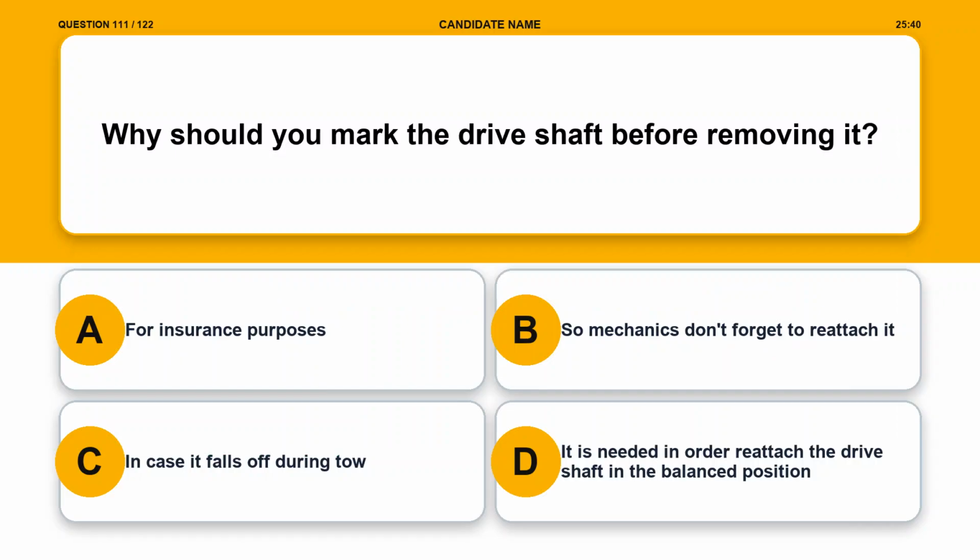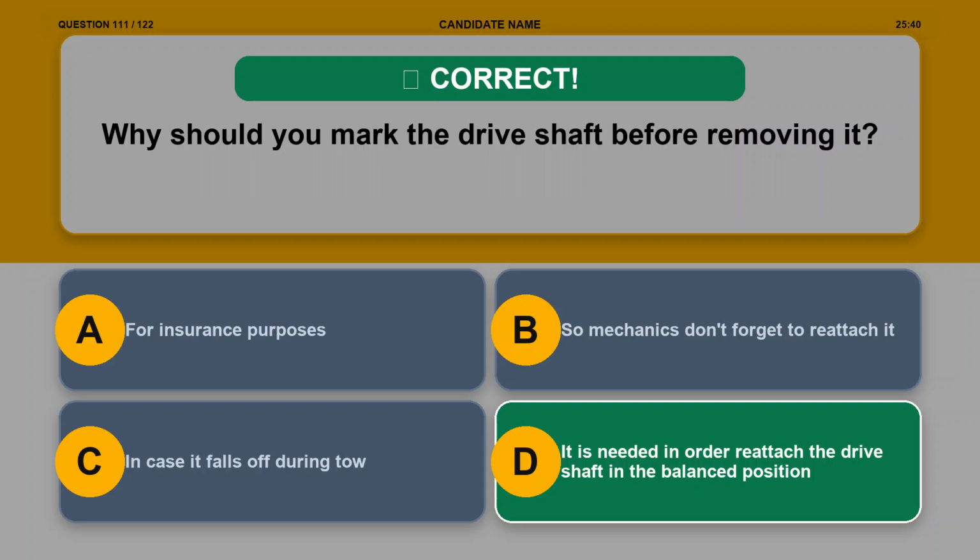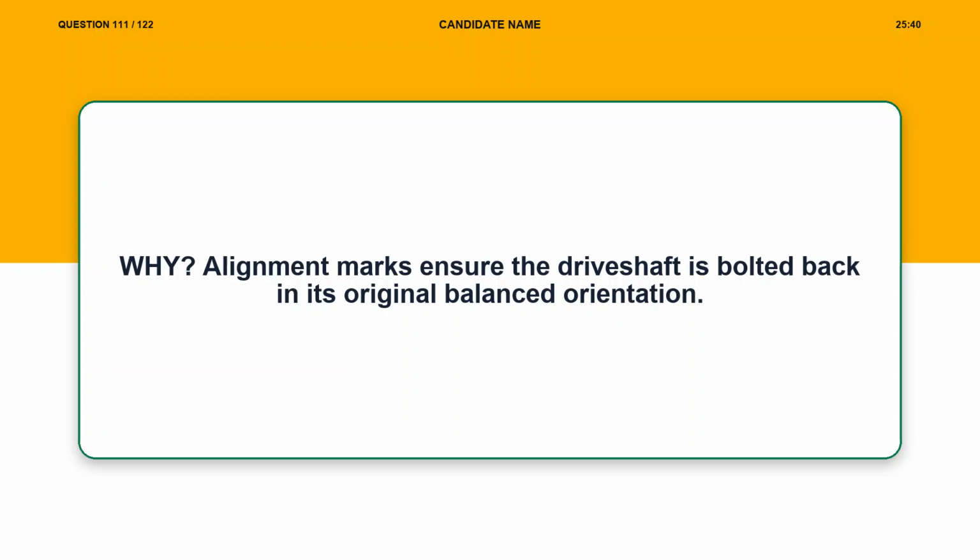Why should you mark the drive shaft before removing it? Option A, for insurance purposes. Option B, so mechanics don't forget to reattach it. Option C, in case it falls off during tow. Option D, it is needed in order to reattach the drive shaft in the balanced position. The correct answer is option D. It is needed in order to reattach the drive shaft in the balanced position. Explanation. Alignment marks ensure the drive shaft is bolted back in its original balanced orientation.